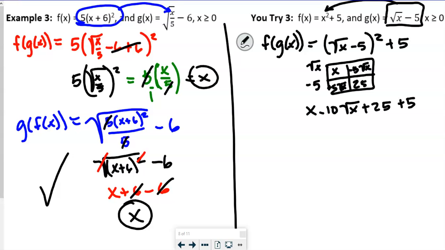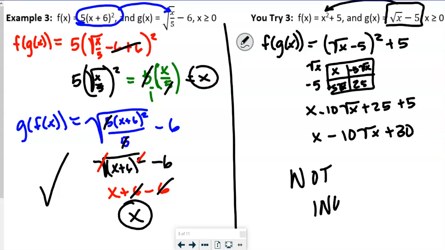Well, I can already tell that we're not going to end up with just an x, can't you guys? Because this becomes x minus 10 square root of x plus 30. So these are not inverses, okay? Because we did not end up with just an x.